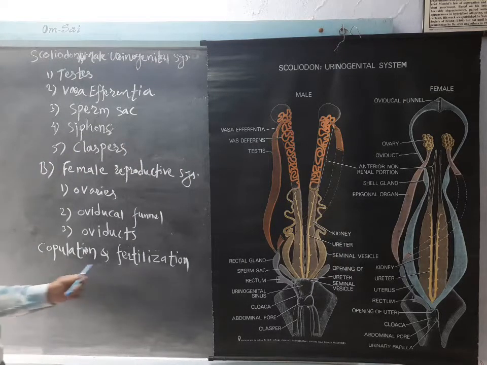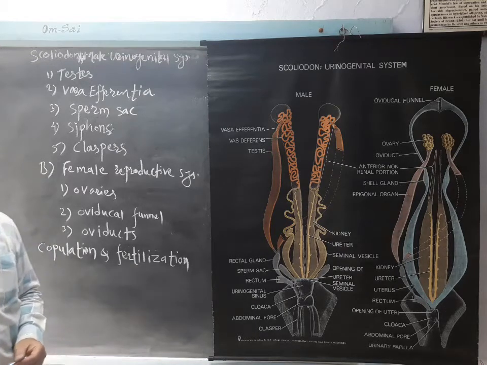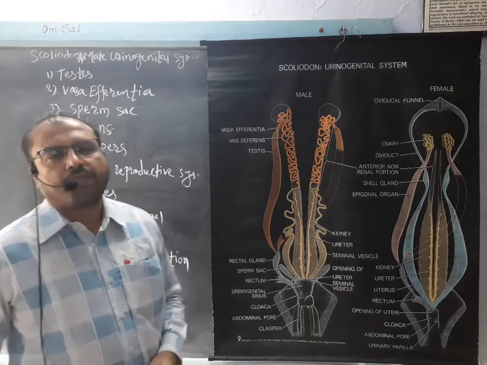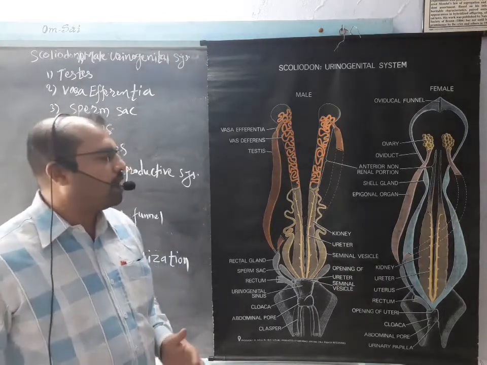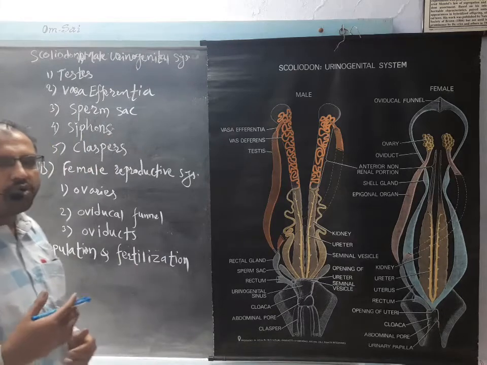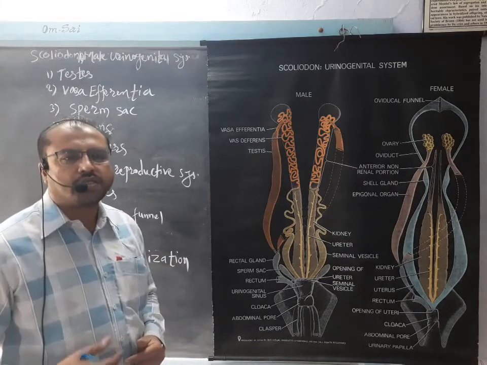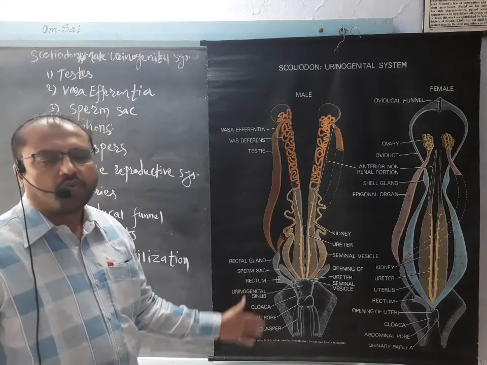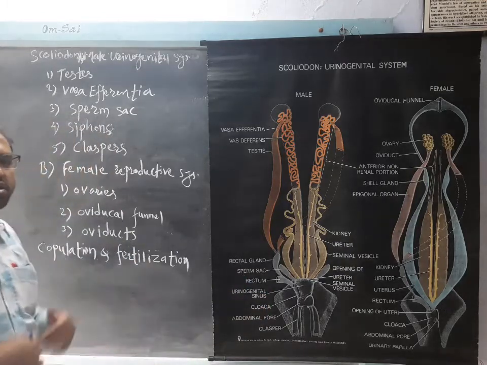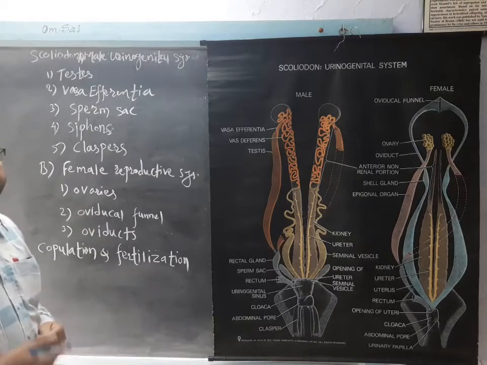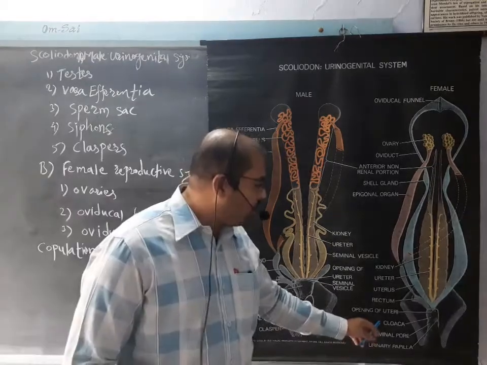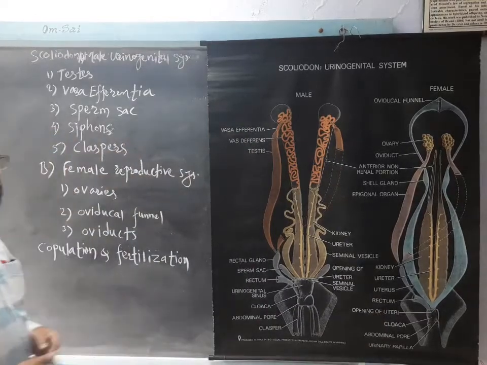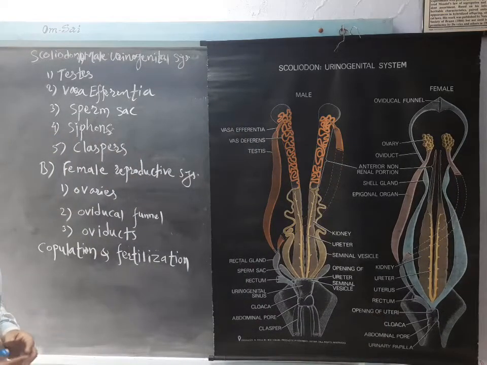Now how do copulation and fertilization occur in Scoliodon? During copulation, the male comes towards the female and they come closer. The male, with the help of water force, inserts the claspers, single or double claspers, into the female genital opening of the uteri, and with the force of the water the male releases male gametes, the sperms, from these claspers into this uterus.